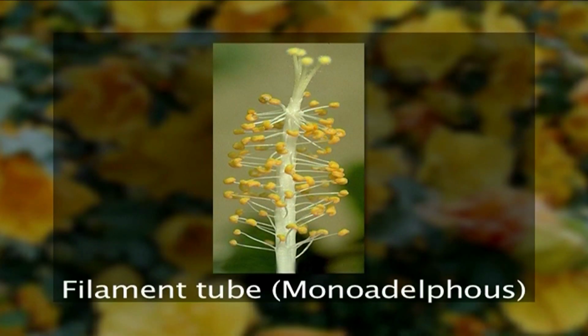The filaments of the stamens are usually fused together. This fusion can be either as a tube. This tube surrounds the gynoecium. This characteristic feature is called monoadelphous, which is unique to the Malvaceae family.